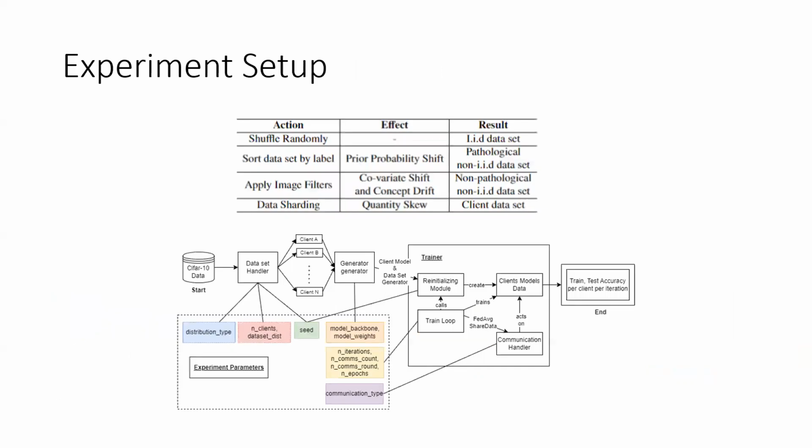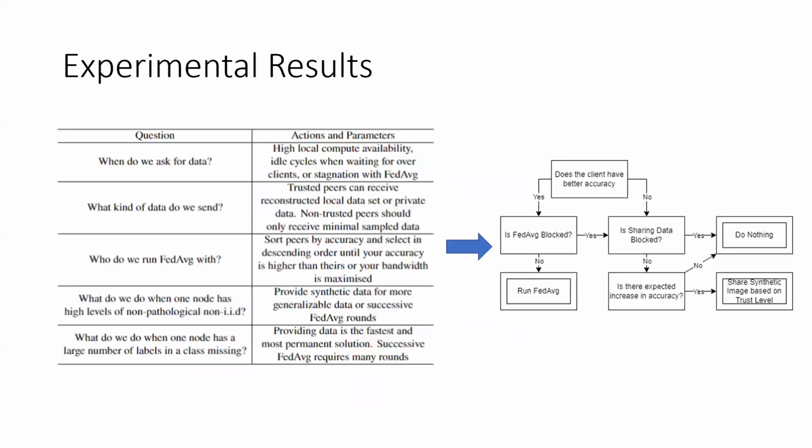Our base experiment looks to identify which parameters lead to the best improvement in train and test accuracies through an exhaustive search. We control and induce various skews into our datasets through the actions above in the table. These feed into the larger system to test in various dataset distributions, number of clients, ratio of data across clients, size of network, levels of training in the network, and the amount of training in each client before communication.